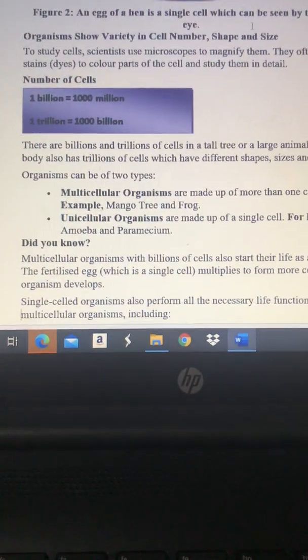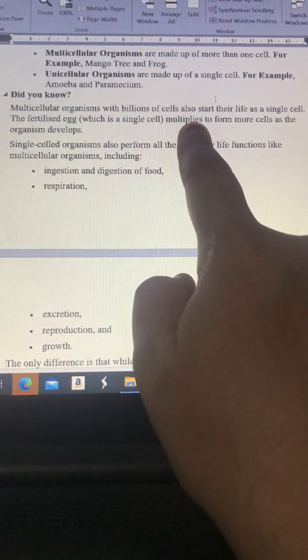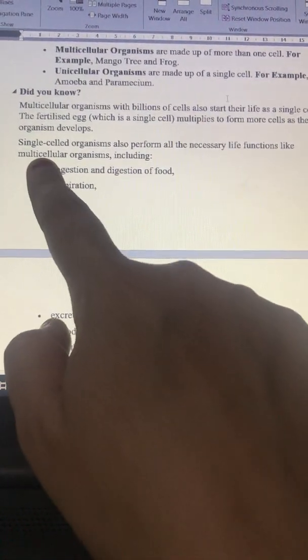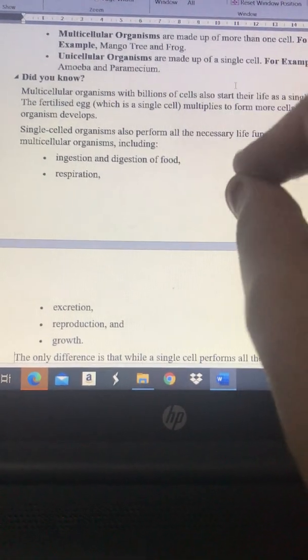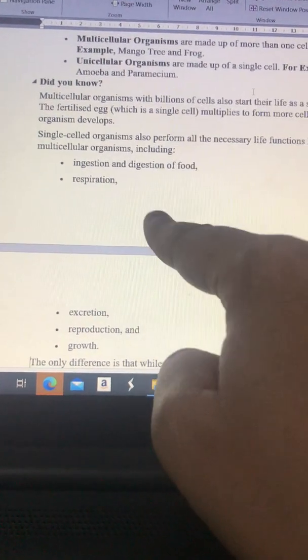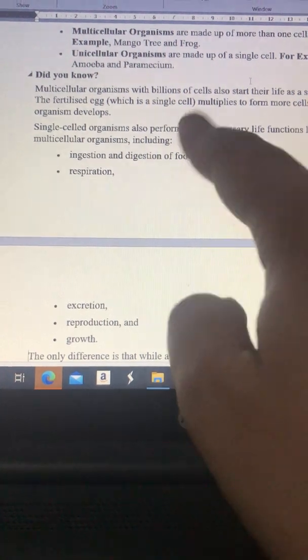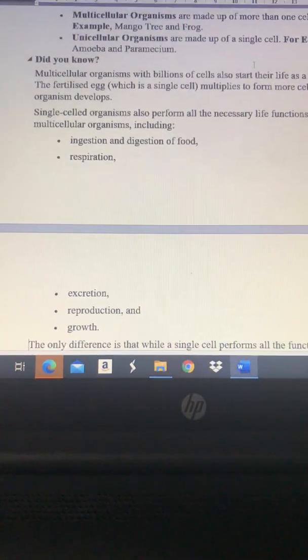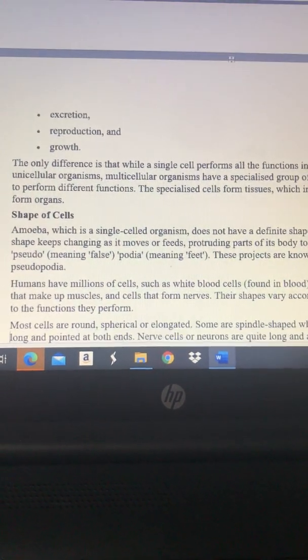Next we have multicellular organisms have billions of cells, like humans. Humans have billions of cells. Next, a single cell organism also has one cell and all the functions that are done by multicellular are done by a single cell, means respiration, digestion, excretion, reproduction and growth, that is done by a single cell in single or unicellular.